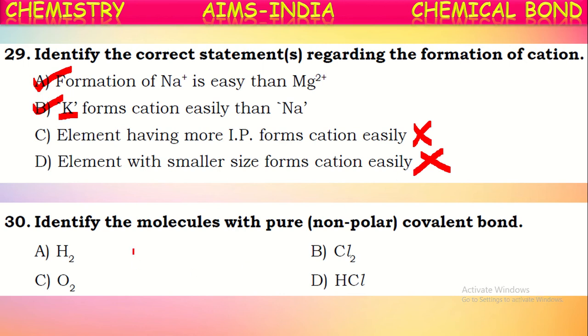So here, the covalent bond is formed between similar atoms in the H2 molecule, because both are hydrogen atoms, and in the Cl2 molecule and O2 molecule. In these, both atoms are of the same kind. Then electronegativity will be the same, and the electronegativity difference will be zero for those. If they have the same electronegativity, the bond pair will be shared exactly equally, and hence there will be no polarity. Then the molecule is called a non-polar molecule or non-polar covalent bond. But here if you see HCl, chlorine is more electronegative, hence it forms a polar covalent bond. So only these three are non-polar covalent molecules.